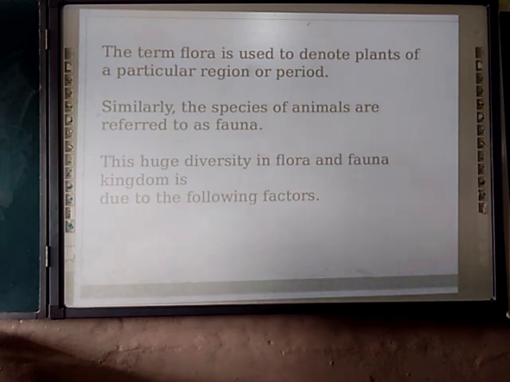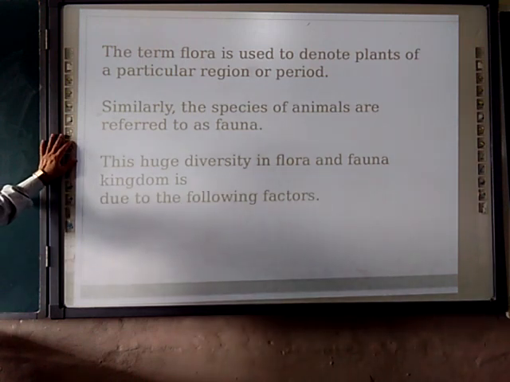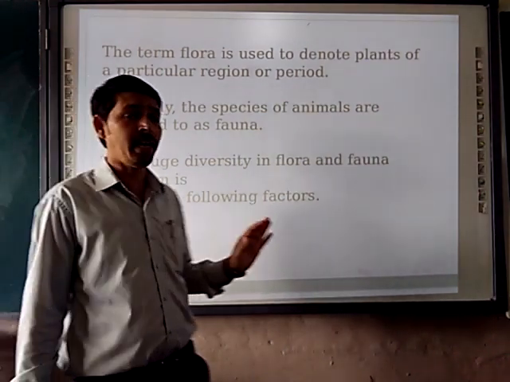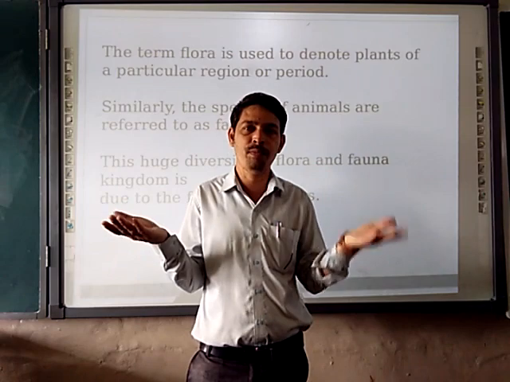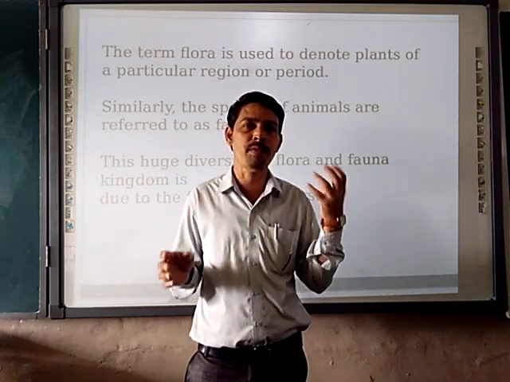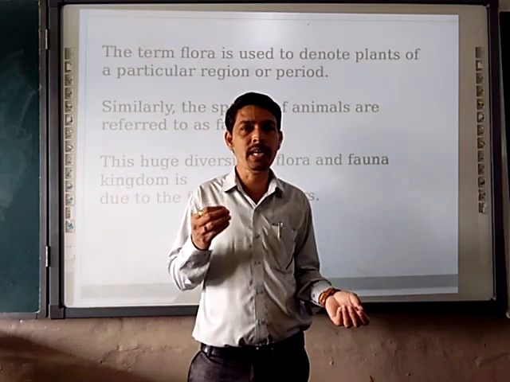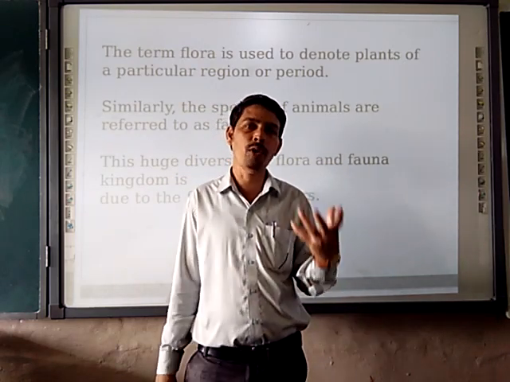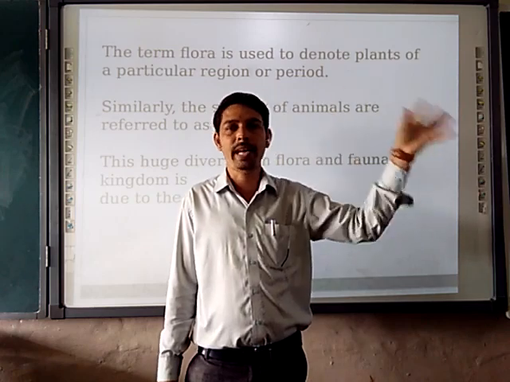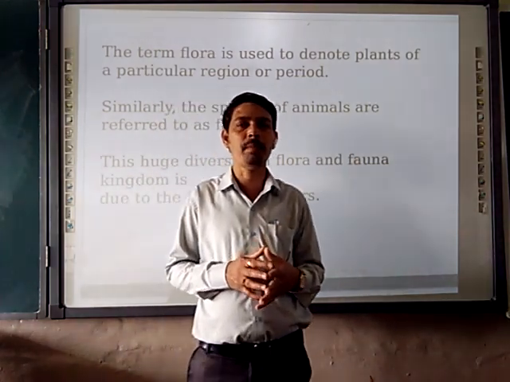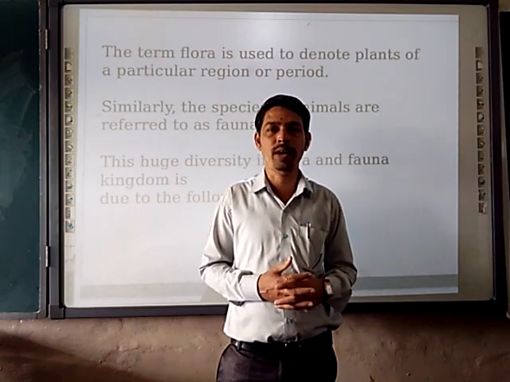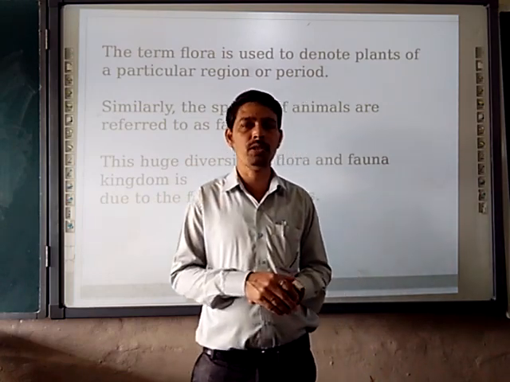Next, the term flora is used to denote the plants of a particular region or period. Similarly, the species of animals are referred to as fauna. This huge diversity in the flora and fauna kingdom is due to the following factors. So here in this paragraph we are talking about flora and fauna. Flora denotes plant species and fauna denotes animal species. Flora denotes natural vegetation and fauna denotes wildlife, right? So here we are going to see about natural vegetation and wildlife. This chapter is very important, right?